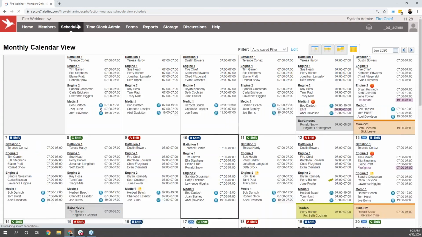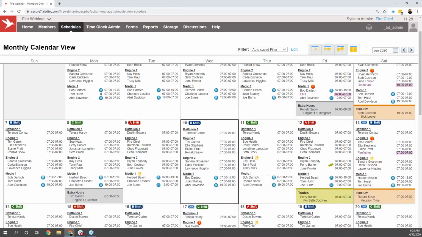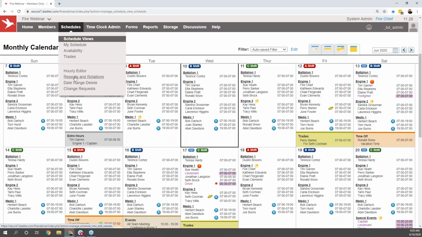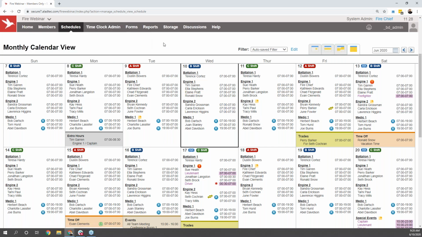Pulling back over to the schedules here for one quick overview, keep in mind how users are on the schedule is going to be by those rotations. So if you do have a pattern or a rotating schedule that your users are put on the schedule on, that can definitely be set up using our repeats and rotations tool here. That tool is going to be able to repeat any pattern, whether it takes 26 weeks to repeat or if it's an every other day sort of thing. We can get your schedule built up with however those repetitions work within your system.